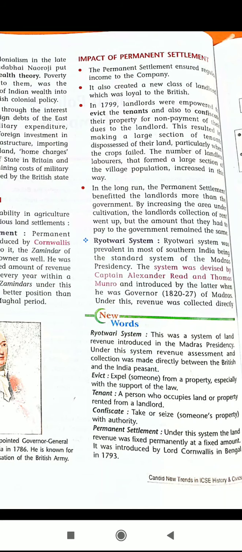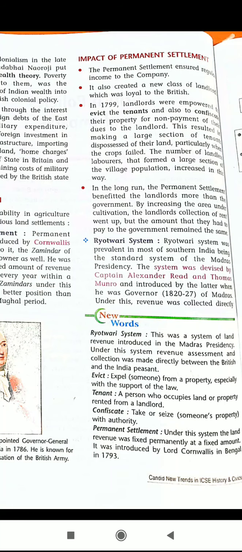Next, there is the Ryotwari system. The Ryotwari system was prevalent in most of southern India, being the standard system of the Madras Presidency. This system was devised by Captain Alexander Read and Thomas Munro, and introduced by the latter when he was governor of Madras. So this is the introduction of the Ryotwari system.